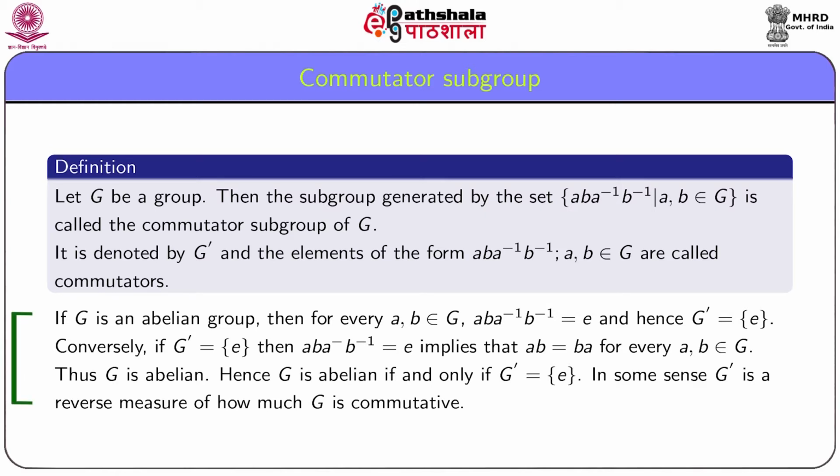Hence, G is abelian if and only if G dashed is equal to the identity subgroup e, and in some sense G dashed provides us a measure of how much G differs from being commutative.